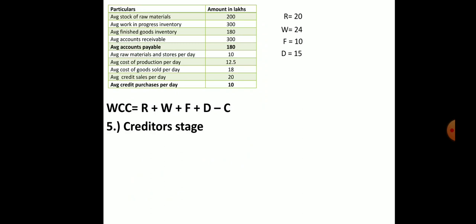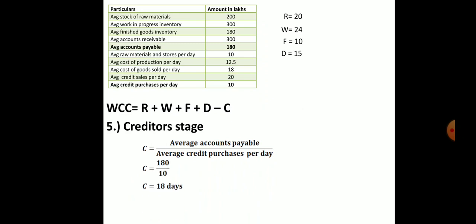Last we will calculate C, the creditor stage. So the formula is average accounts payable divided by average credit purchases per day. The average accounts payable they have given as 180, and credit purchases per day also they have given as 10. So 180 divided by 10 is 18. So your credit period is 18 days. So these are the information we have collected, students.